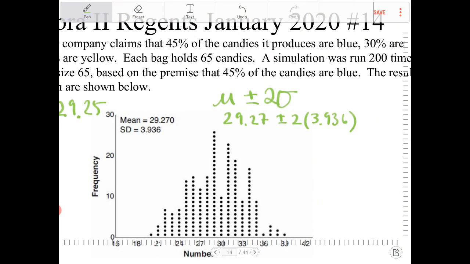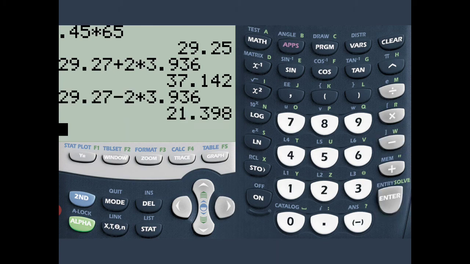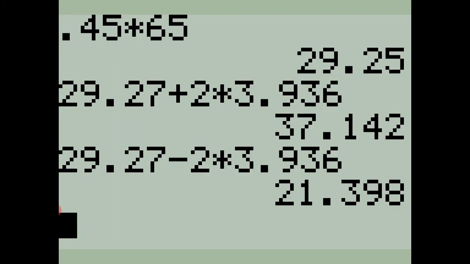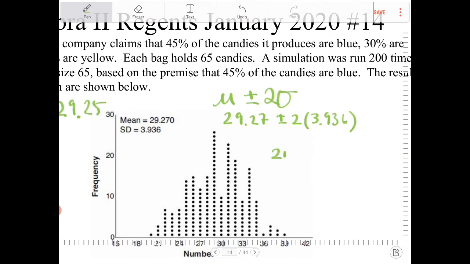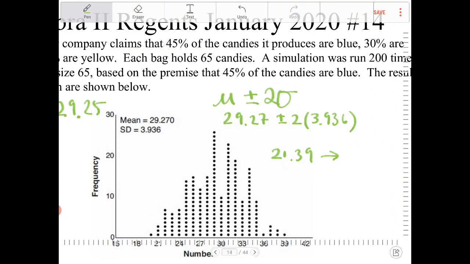Yes. And press enter, and then we're going to do this again and find the difference. So that will give us 21.398. So 21.39 to, what was that? 37.14.